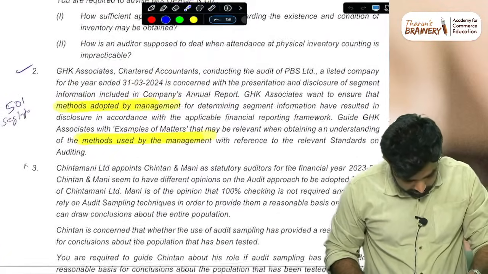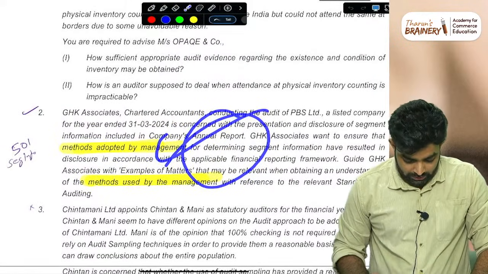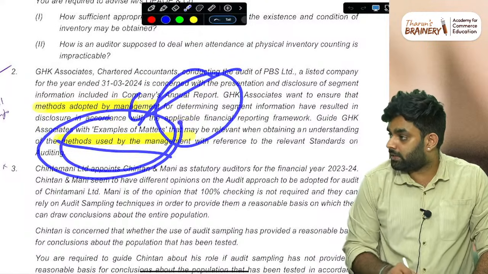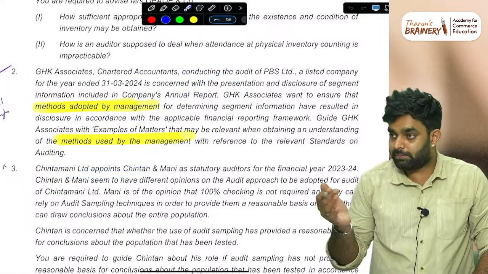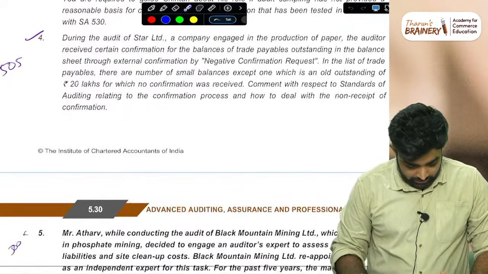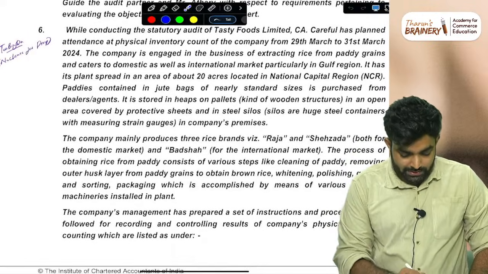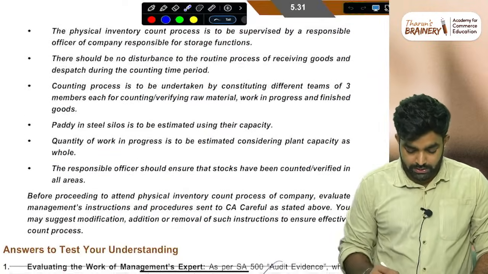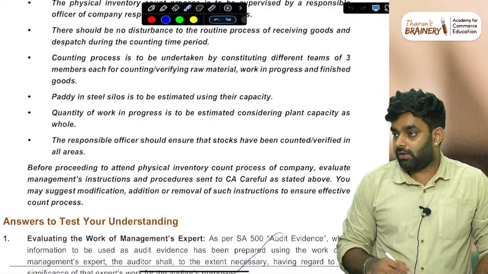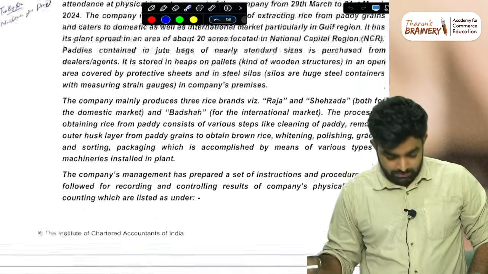501 had one more: the segment information I showed you. Same question: what are the methods, and how will the auditor check the methods used by the management? The same question on whether assets are allocated consistently. Okay, done. In 505 we have to do 500. And the sixth question is a very big question. I don't think it has a chance of being asked, or they have to give it in some case scenario. It's a very big question.